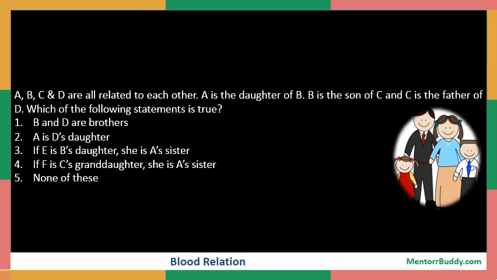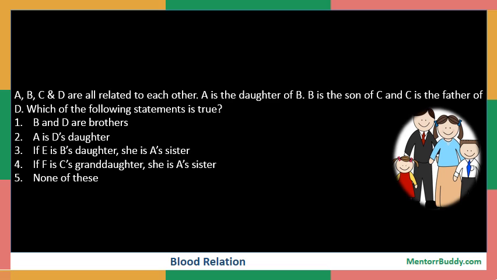We have a question based on blood relation. It says A, B, C and D are all related to each other. A is the daughter of B, B is the son of C, and C is the father of D. Which of the following statement is true? Now see, there are multiple people involved in this question.